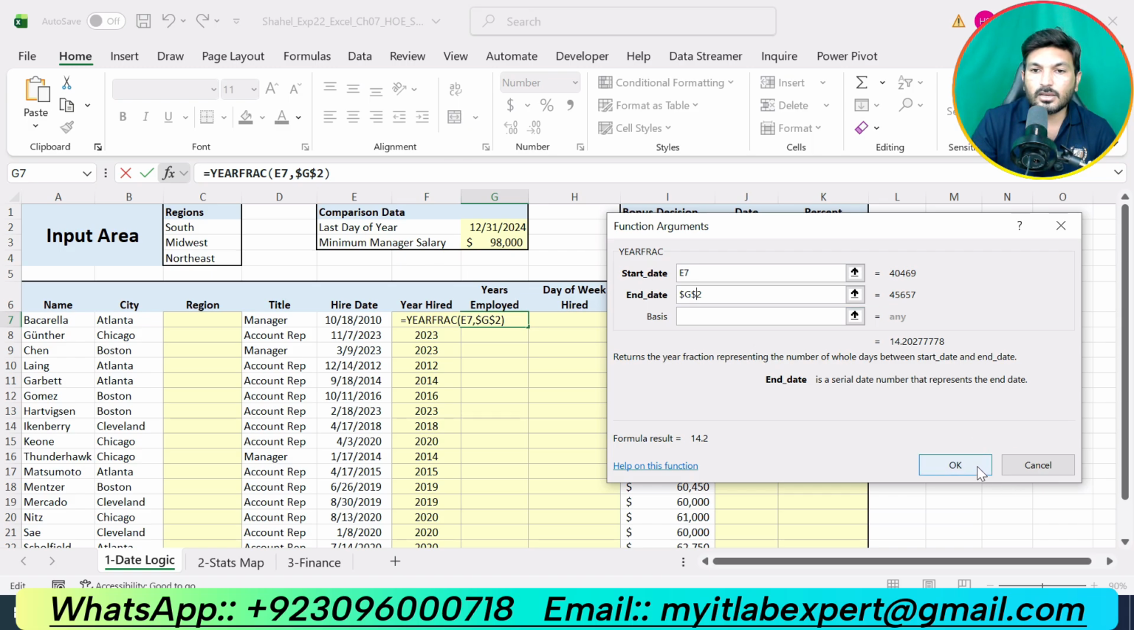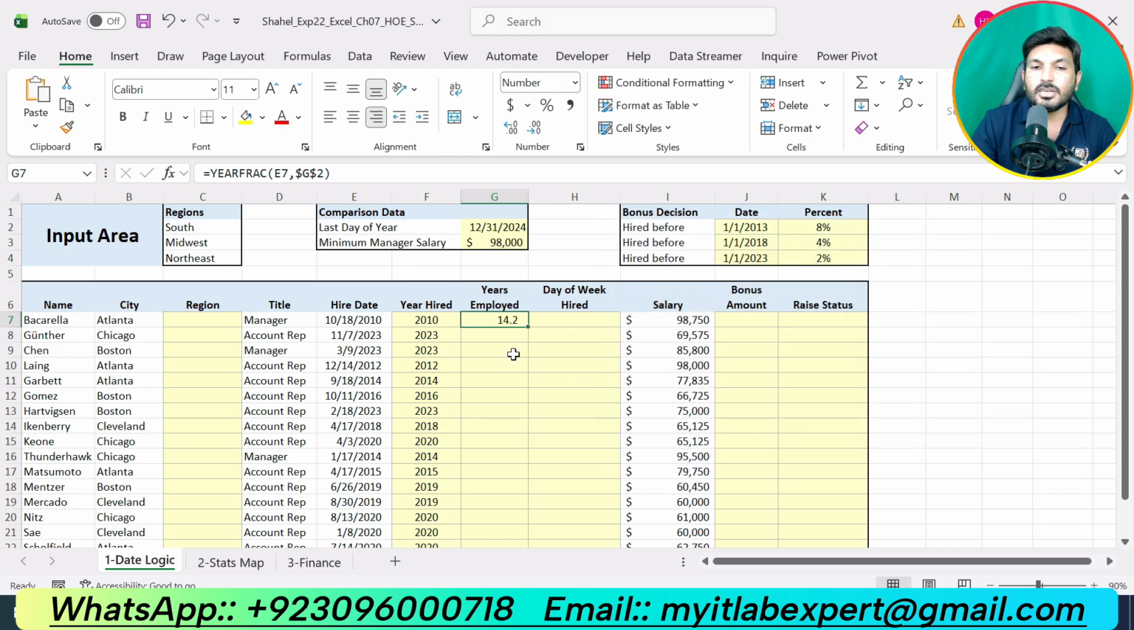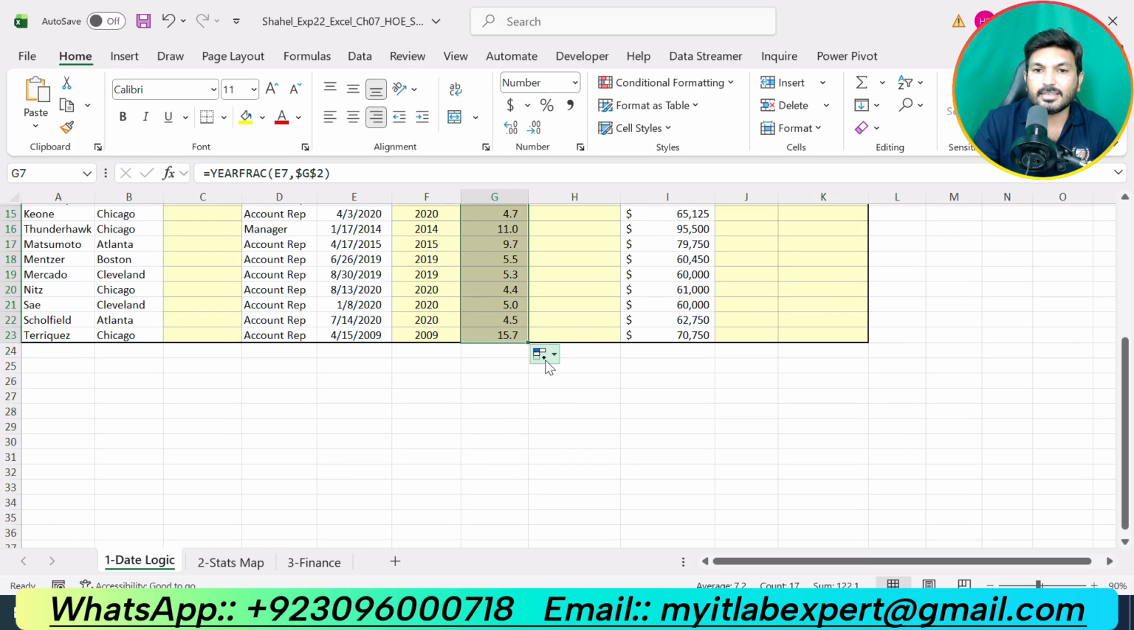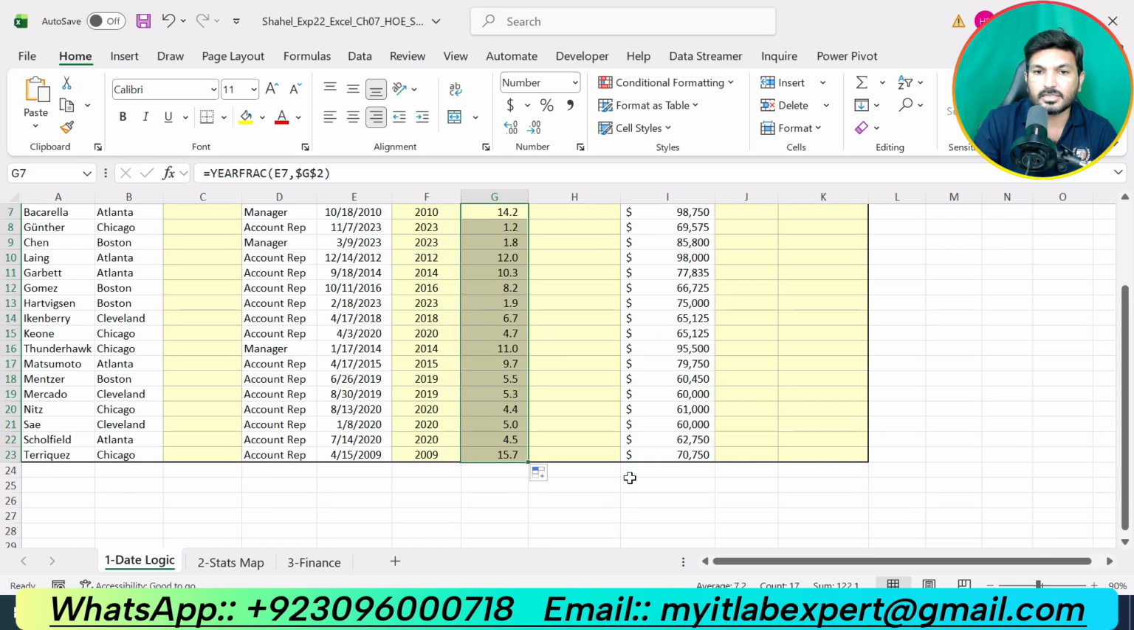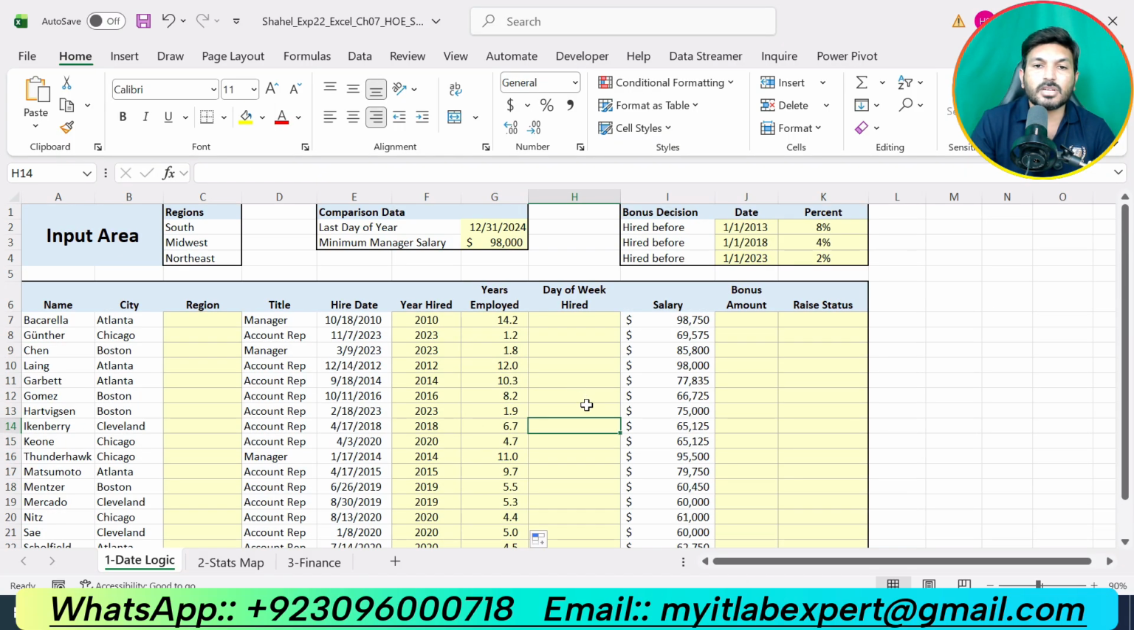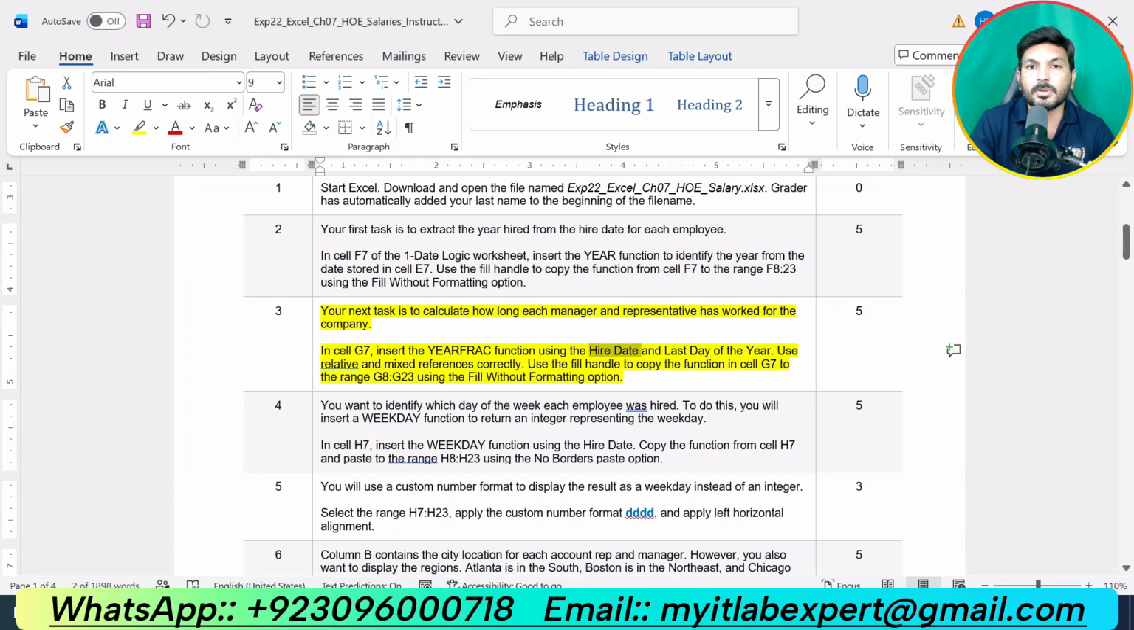Click OK. So now we got 14.2 years employed for the first employee. Now we are supposed to use the fill handle so that we can get the other years, but make sure fill without formatting this one. So that is all about step number 3, where we were supposed to calculate for how many years each manager and representative has worked for the company. So we have completed third step. Now we are supposed to move to next step, that is step number 4.